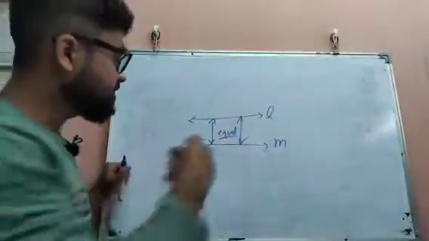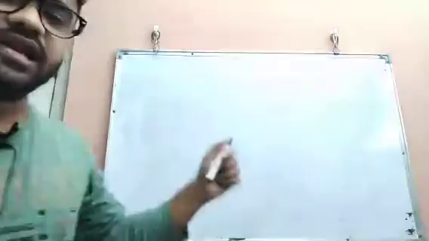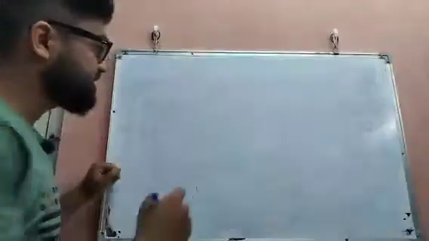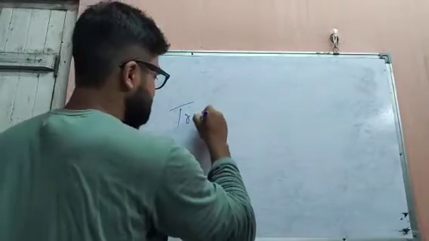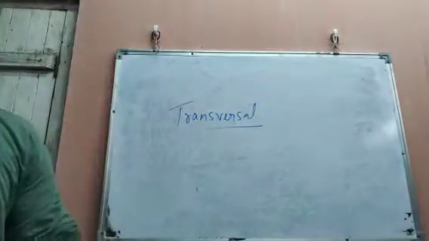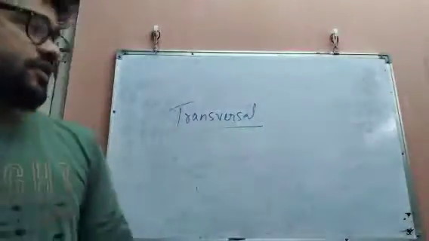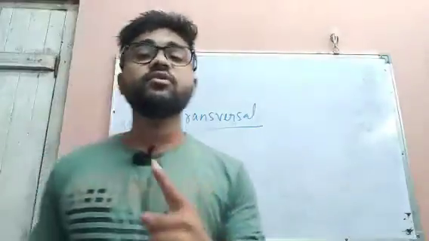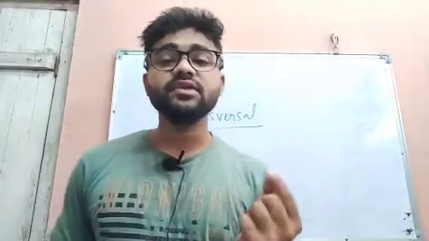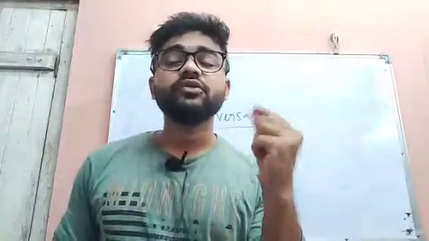So the next topic is what? When we discuss parallel lines, we have to discuss one more topic, and this is what? Transversal. So what is a transversal? It is the line which intersects two or more lines at distinct points. Now distinct means what? The points should be different, not the same point.